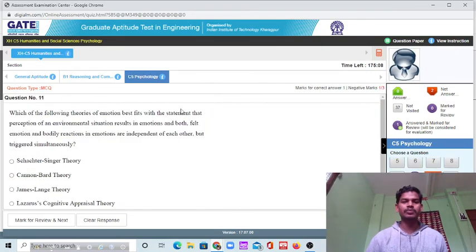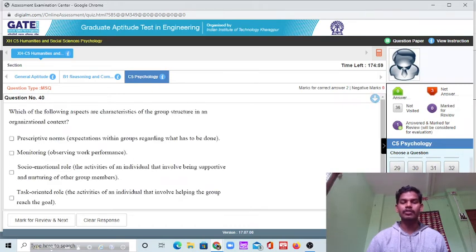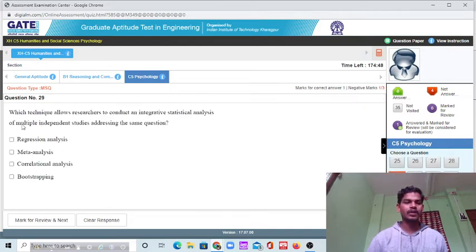So this is the psychology portion. These are some questions, you have to read this very well. And look, you will get 40 questions. Question number 14, you have to click on the right side board to choose a question. Suppose you want to start from 29. Which technique allows a researcher to conduct an integrative statistical analysis of multiple independent studies addressing the same question? So you can go for this.